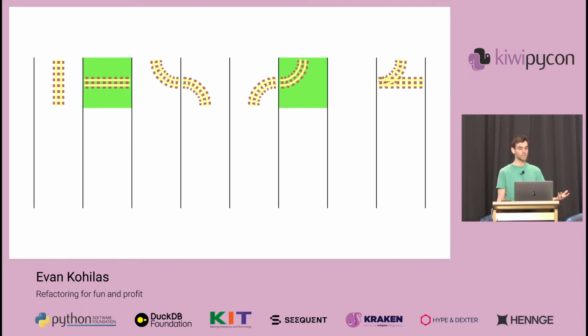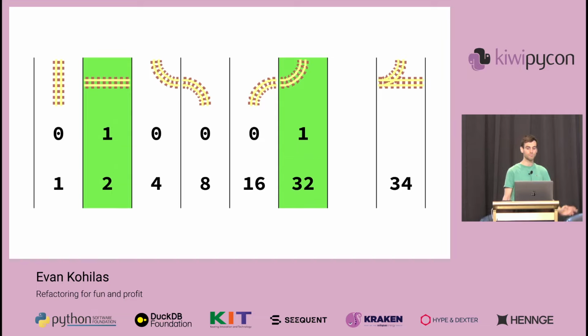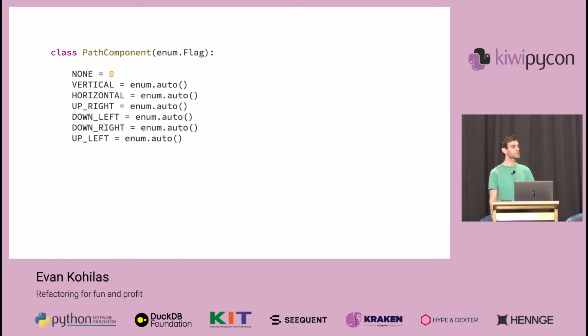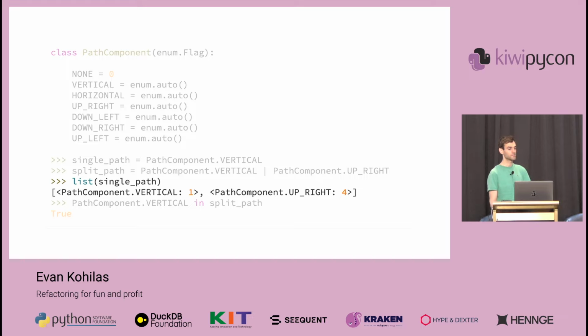Well, since our directions are made up of unique components, this could be analogous to a bitmap, where each bit represents a particular component, and when put together can be represented by a number. In fact, Python already supports this with the flag enum, letting us create single paths or combined paths, which we can then iterate over, or easily query their contents.